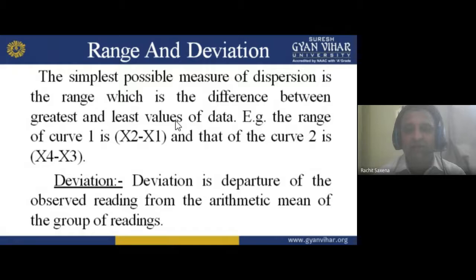At the start, I took an example: you have to move from one house to a second house. The distance between the first and second house is 200 meters. So 200 meters is the distance, the range is from 1 to 2, the limit is from 1 to 2. Similar to that one. Second is the deviation. Deviation is the departure of the observed reading from the arithmetic mean. If I calculate the dispersion from the arithmetic mean, that is known as the deviation of a group of readings.